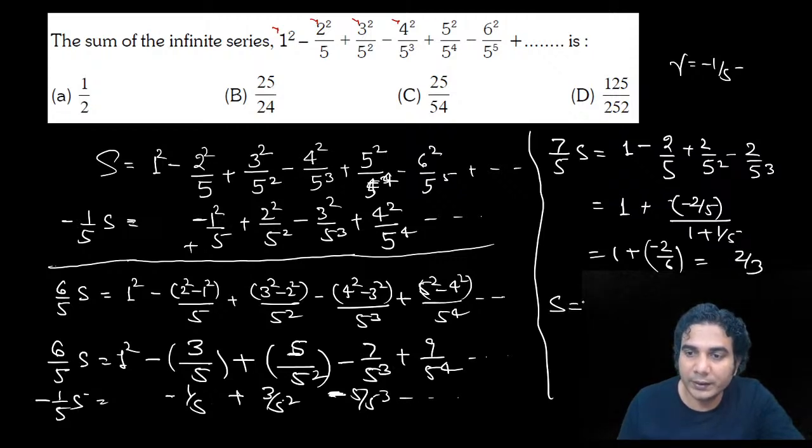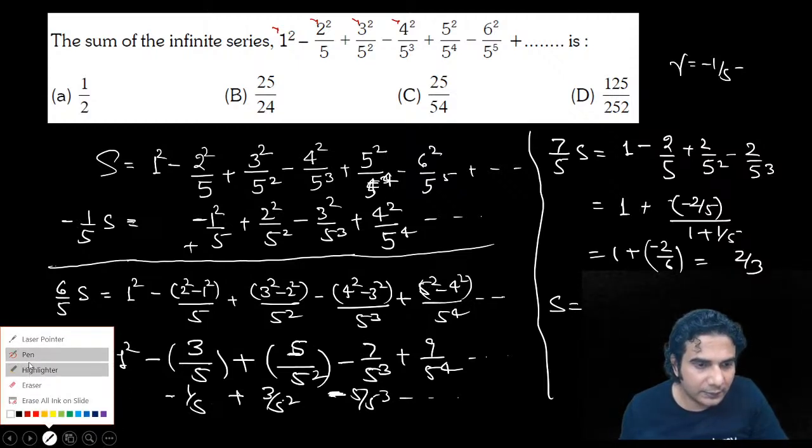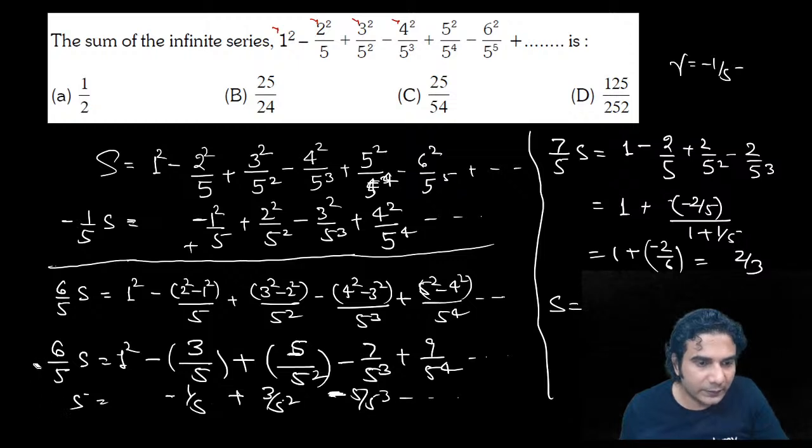So S is going to be what? Okay, I think here I have done some mistake. Let me correct this. This minus 1 by 5, if you multiply with this, it is going to be minus 6 upon 25, all right. So it is minus 6 upon 25. If you add with this, it is going to be 30. Basically, you are subtracting, right? So it is going to be 36. Yeah, 36.